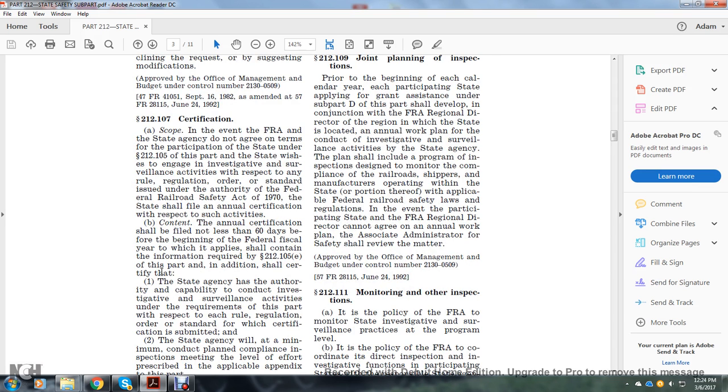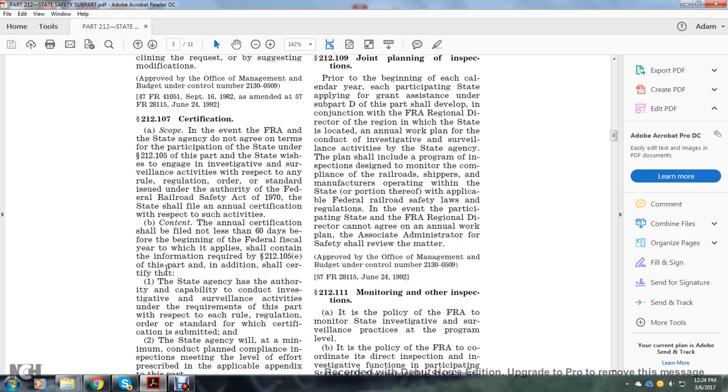212-107 Certification. A. Scope. In the event the FRA and the state agency do not agree upon terms of the participation of the state under section 212-105, and the state wishes to engage in investigation and surveillance activities with respect to any of the rules, regulations, orders, and standards issued under the authority of the Federal Railroad Safety Act of 1970, the state shall file the annual certification with respect to such activities. B. Content. The annual certification shall be filed not less than 60 days before the beginning of the federal fiscal year in which it applies, and shall contain the information required in section 212-105E of this part.